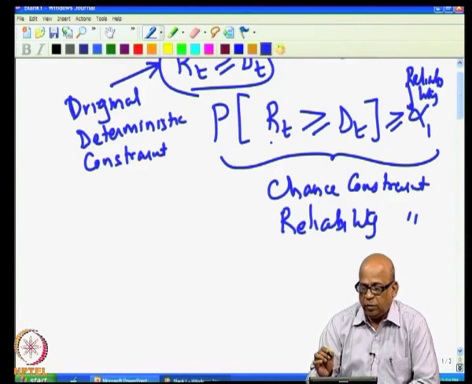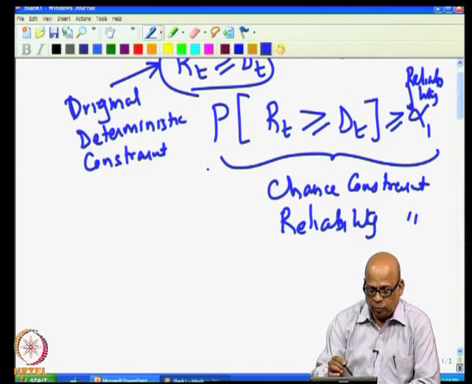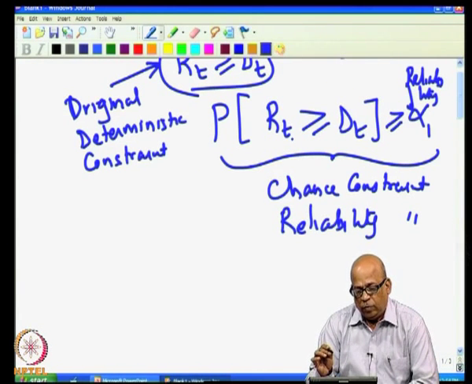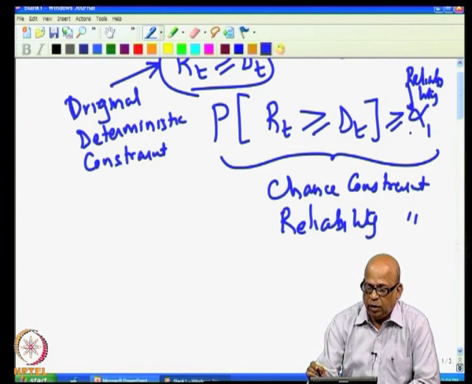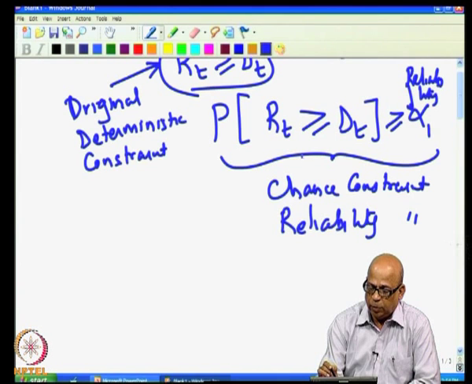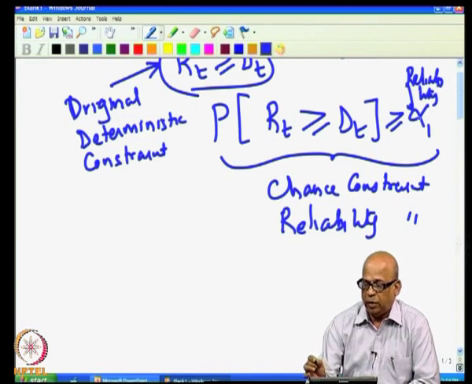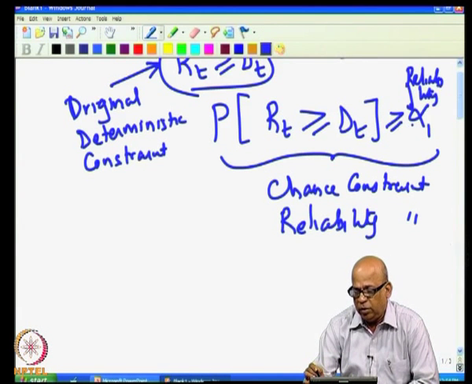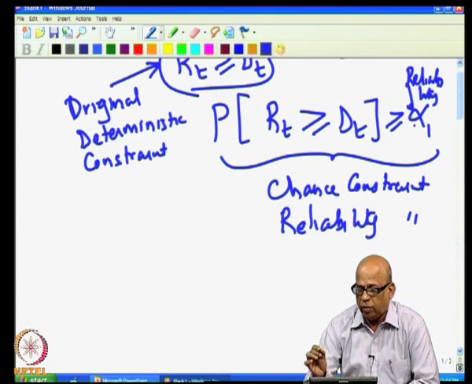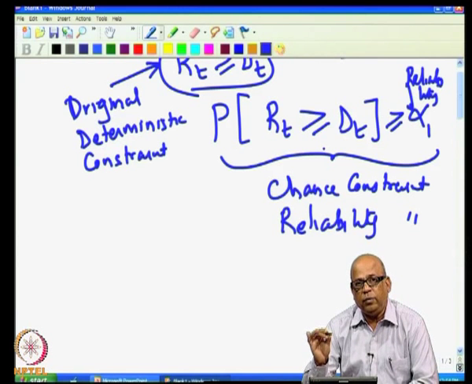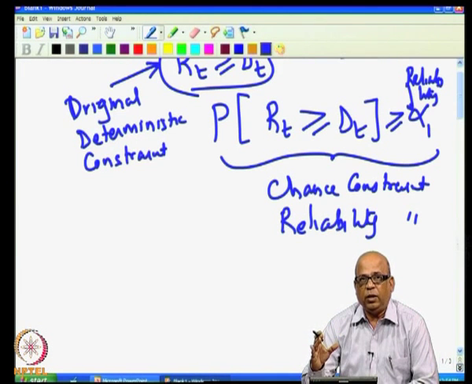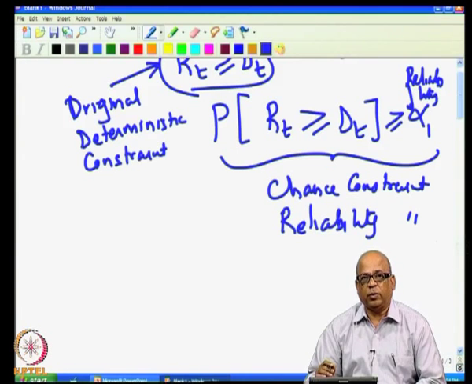What I mean by that is that by specifying this particular constraint, we are saying that the reliability of meeting the demand DT in time period t through the release RT is at least equal to a given level alpha 1. We may say, as we did in this example, this is 0.75. That means, the reliability is at least 75%. It can be more, but the minimum reliability we are specifying there. Reliability of meeting the demand is at least 75%.